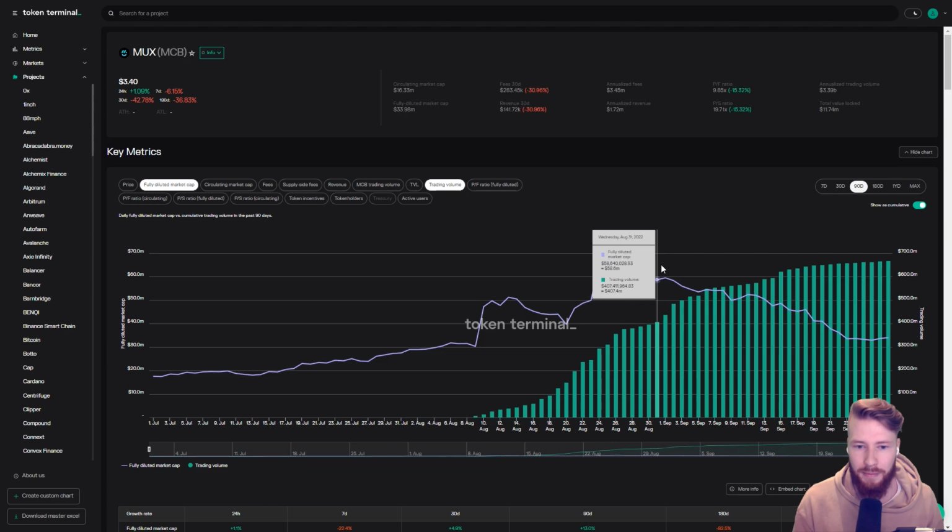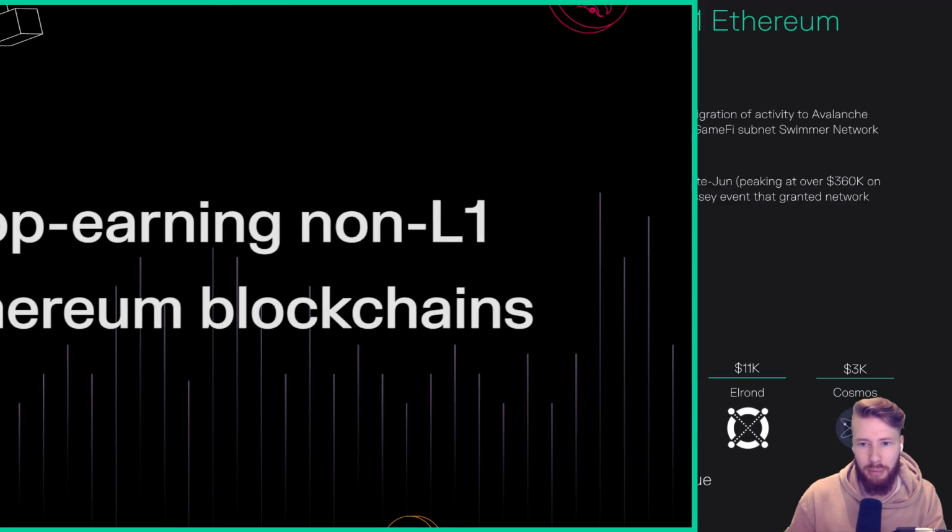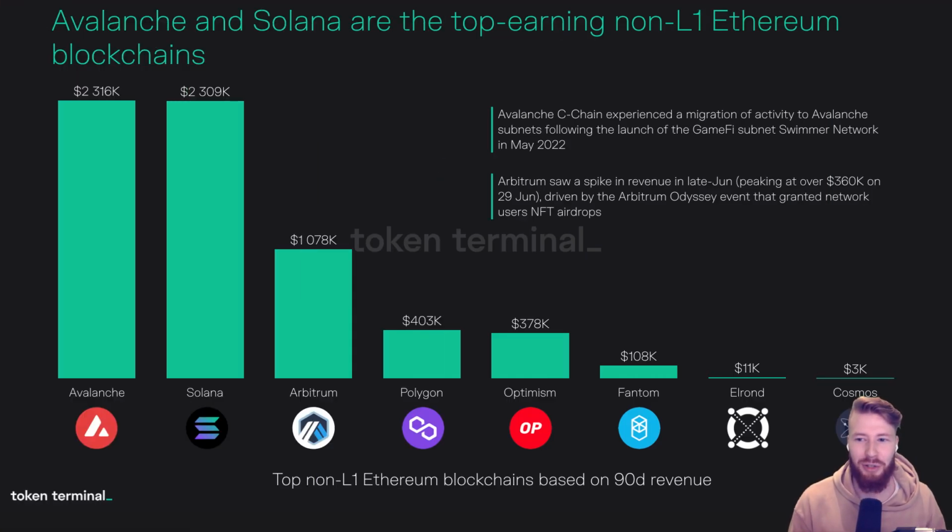Then if we look at non-L1 Ethereum blockchains, so all chains excluding Ethereum itself, we can see that Avalanche and Solana are the top earners by some margin over the past 90 days. Despite the migration of GameFi activity to Avalanche subnets in May 2022, Avalanche C-Chain remained the top revenue-generating non-L1 Ethereum blockchain. This is then closely followed by Solana, the highest earning non-EVM chain.